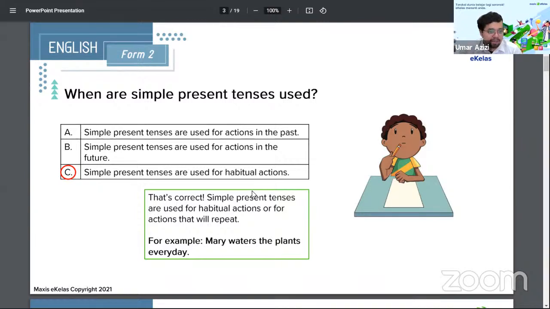What are some examples of actions that repeat that you can think of? What are actions that repeat that happen every day? For example, the sun rises every day. The moon sets every day. The tides go in and out, ebb in and out every single day. What are your answers? What do you think happens every single day?